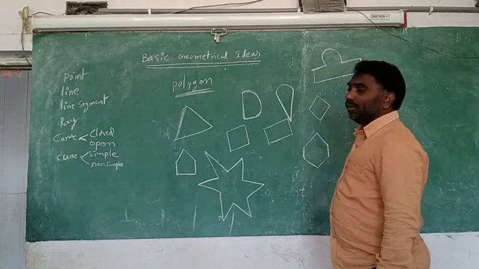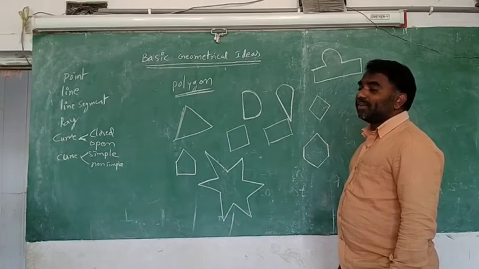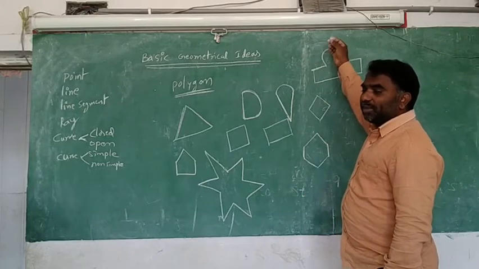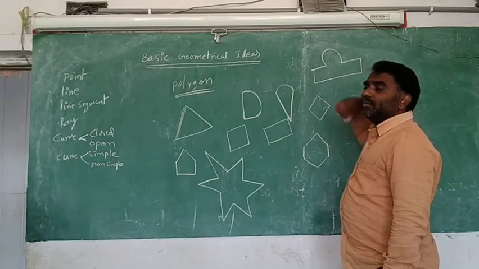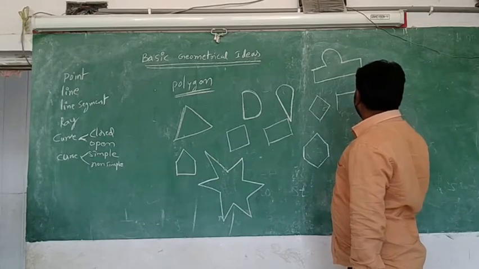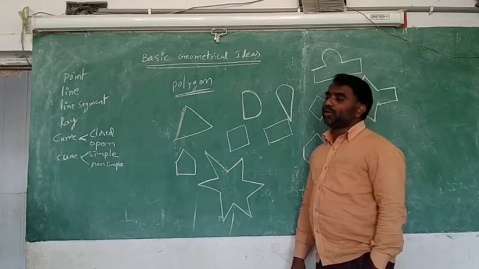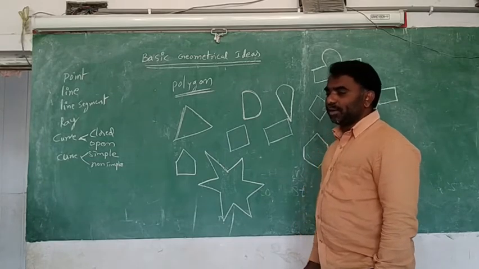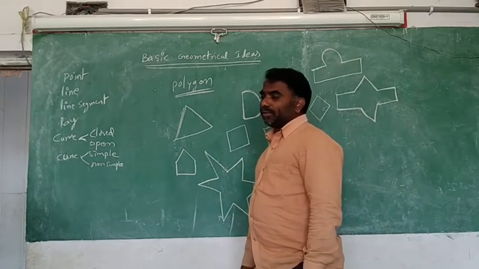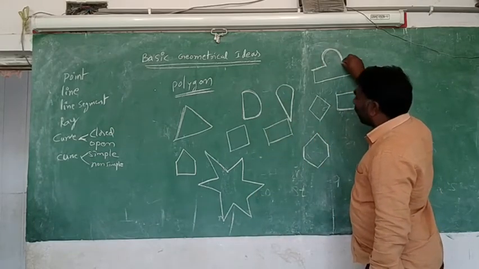Is it a polygon? No. Why? Because a curve is there. Because of the curve it is not called a polygon. Is it? Polygon? Yes, it is a polygon, because here it is bounded by all line segments. Sir, why is it not a polygon? Yes. Here a curve is there, no?